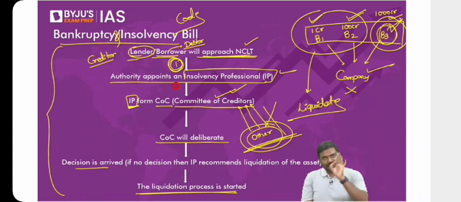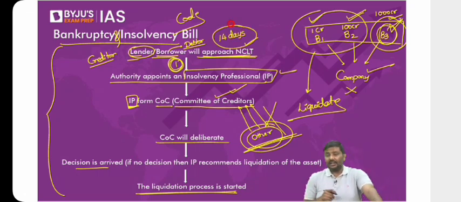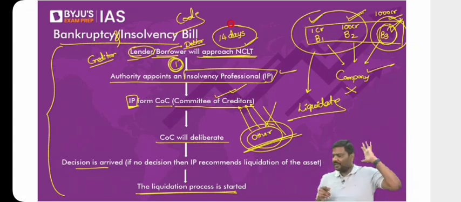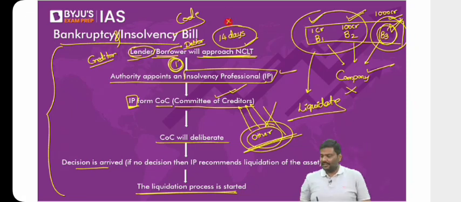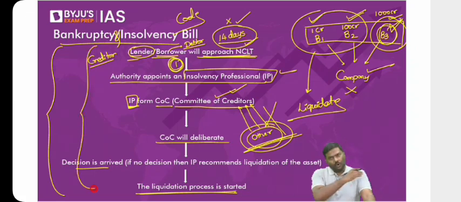And as per the Insolvency and Bankruptcy Law, within 14 days, either the application must be accepted or rejected. I'll repeat it again. You will go to the NCLT, file an application. Once the application is filed, in the next 14 days, the NCLT either has to accept or reject the application. Here itself, there is a huge delay. And you tell me, if there's a huge delay at the first step itself, the whole process will get delayed or not? The whole process is getting delayed now.